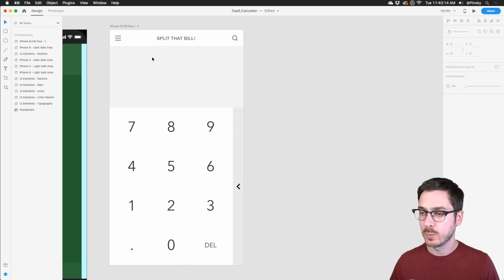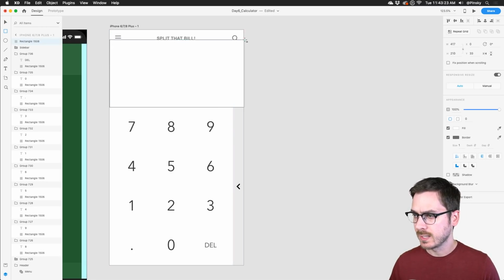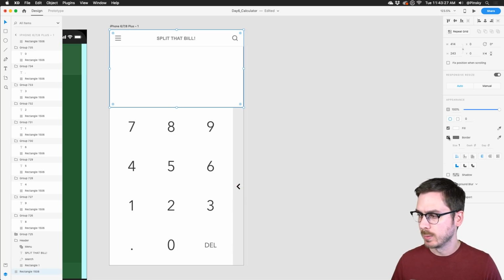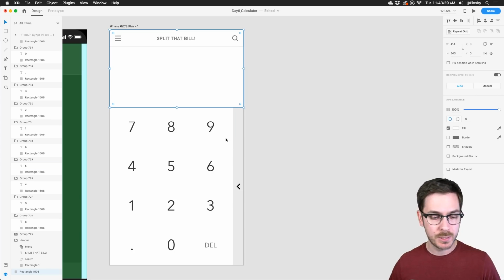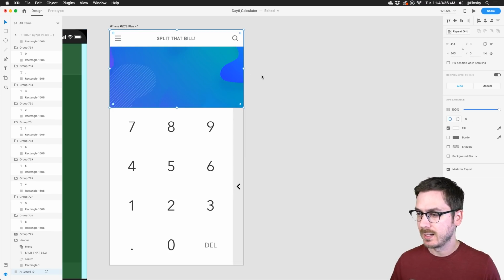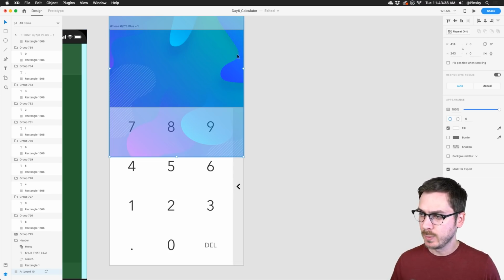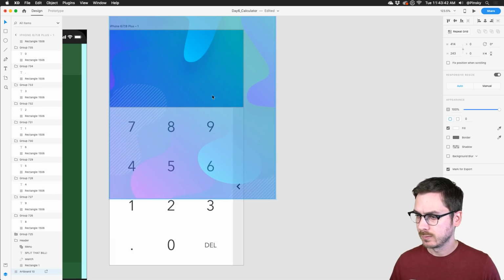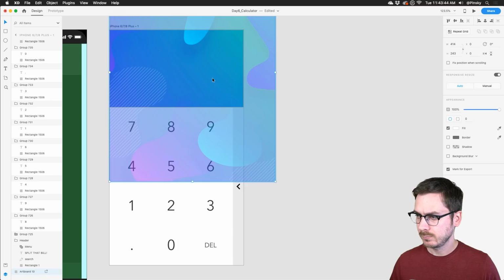So at the top here, we need the actual bill amount, and we need probably a button to split some of that stuff. So I'm gonna grab a rectangle and just draw out a box up here, because I do want to get a little bit fancy up here, just so a calculator is not super boring. I do want to bring in a background image. So back over in Finder, I'm gonna grab the same image I used yesterday, just to keep things consistent, pop that in there, and maybe just so this blue isn't too super distracting, I'll just kind of shift it off. Move this up a little bit.